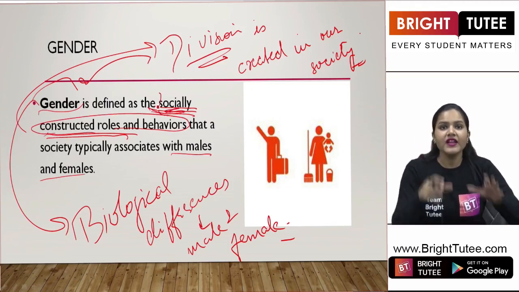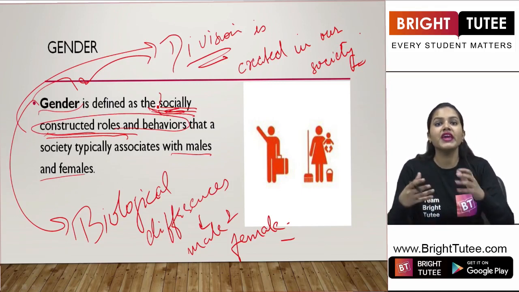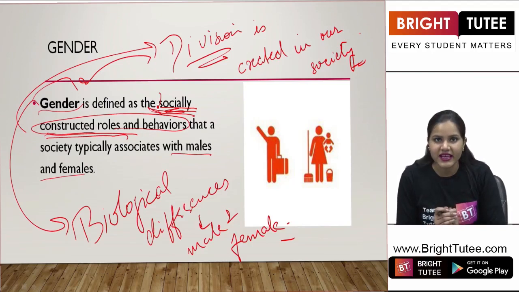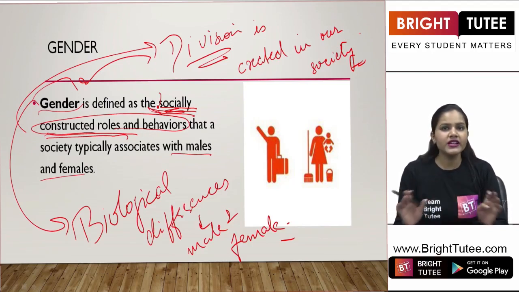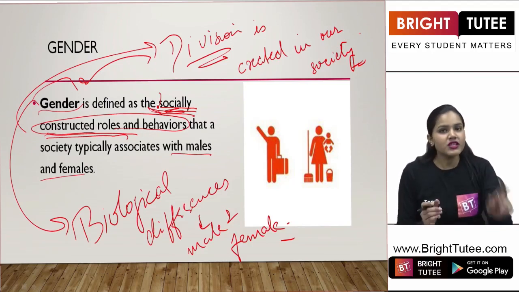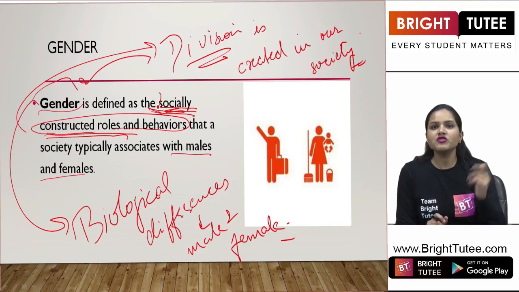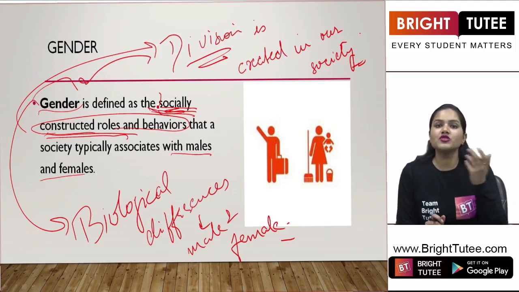It means that the roles, or the behaviors, have been constructed by our own society. It is not natural or biological. So the statements that you just read right now were socially constructed: that boys are not supposed to cry, girls are supposed to cry.